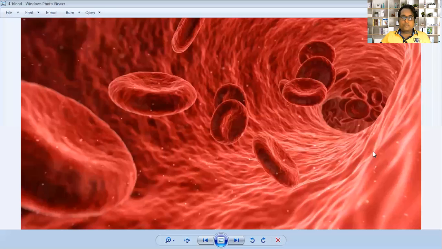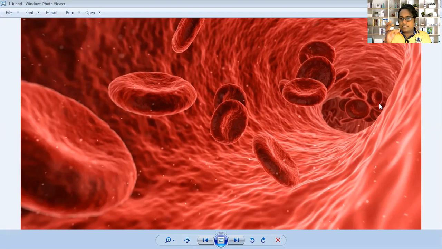Before starting our topic, here is a quick introduction. I want to show you a few images related to the components of blood. First you observe these images, and afterward we continue our topic, blood. So this is the first image in front of you.